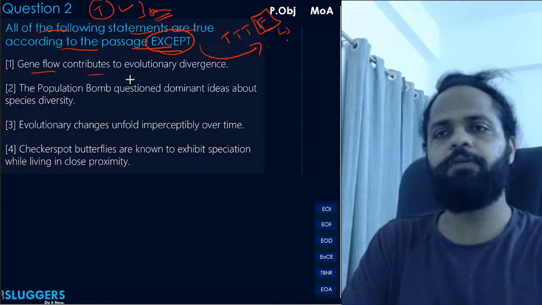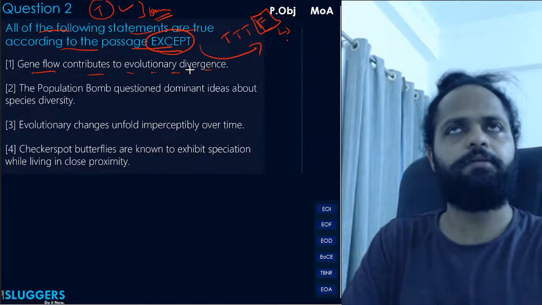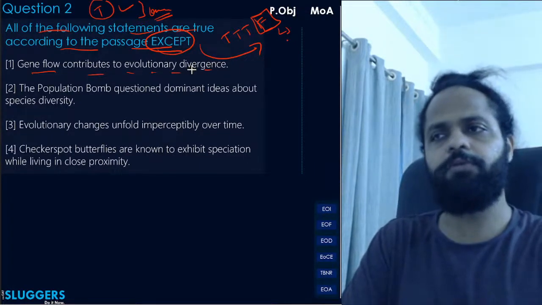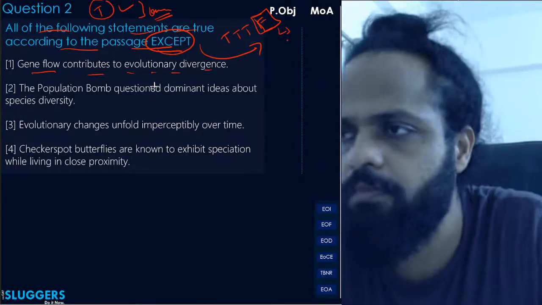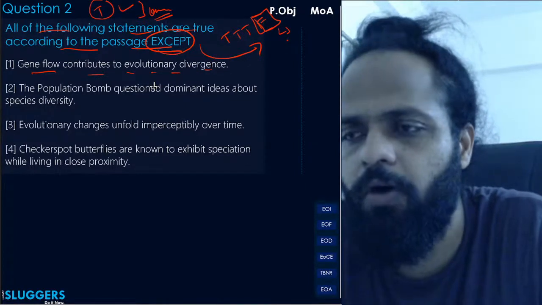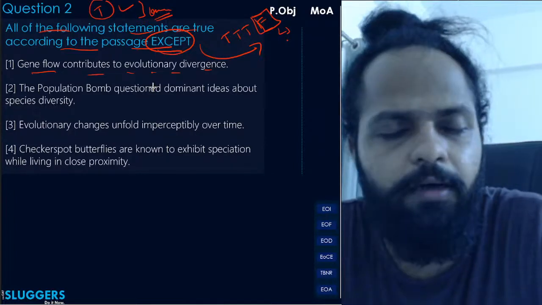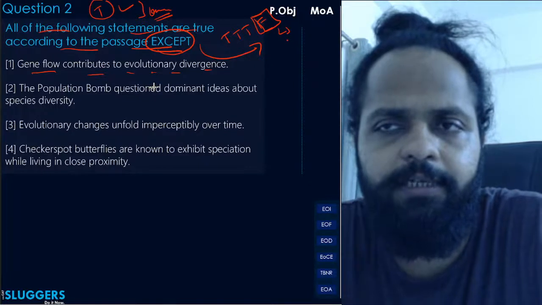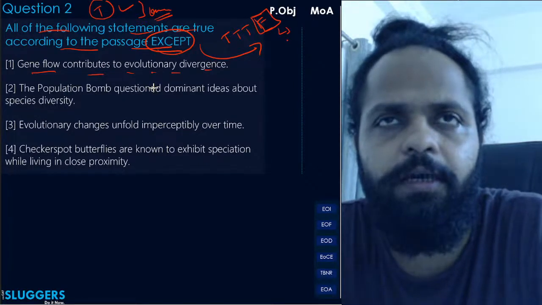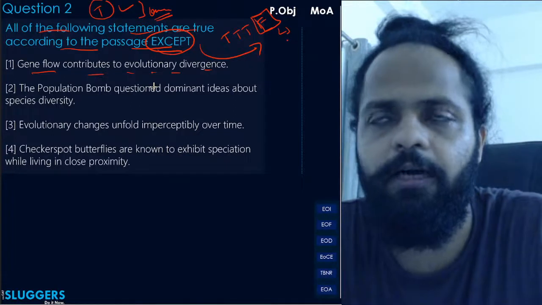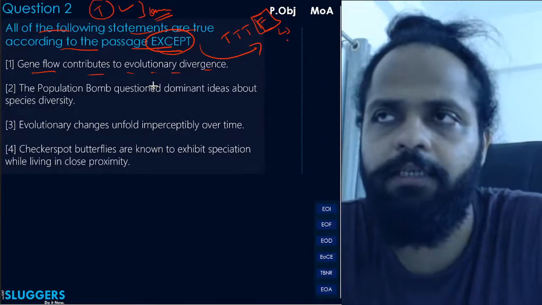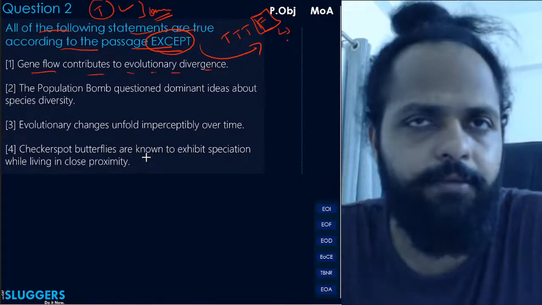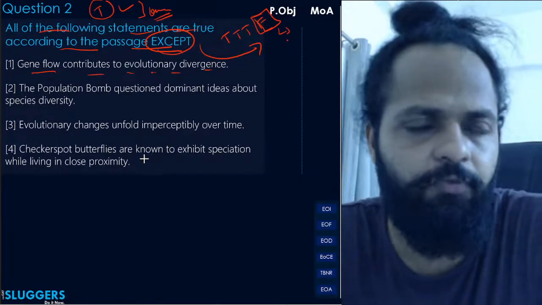Gene flow contributes to evolutionary divergence. So the author, by citing the papers of Paul Ehrlich and Peter Raven, has said that gene flow is erratic and unpredictable as opposed to what Ernst Mayr thought, and probably is not the primary reason for speciation within a species or for diversity within the species.